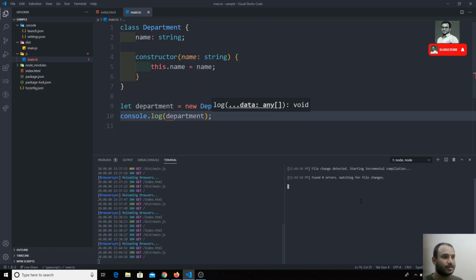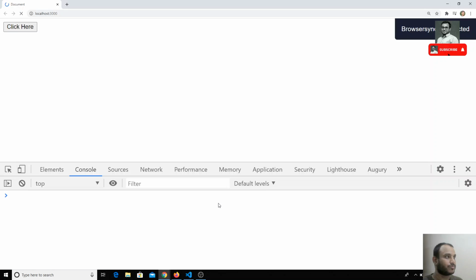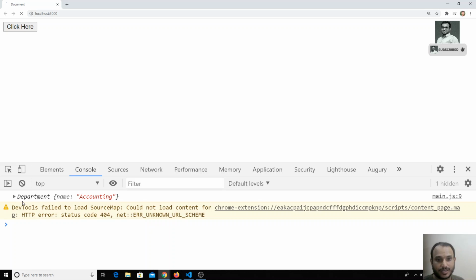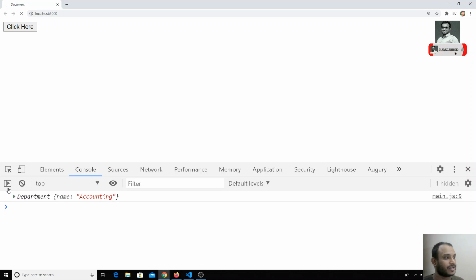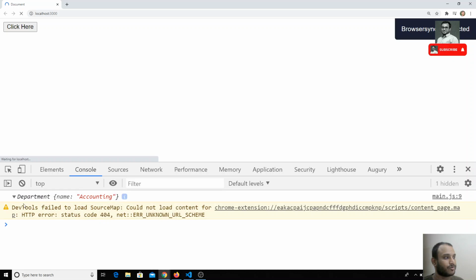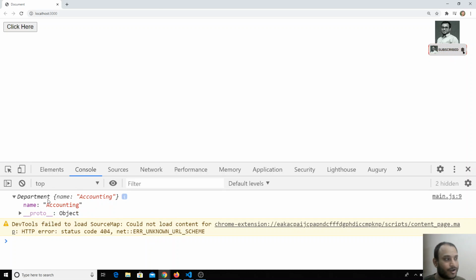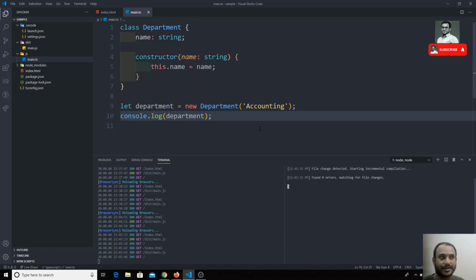Now let's compile. Here it is compiled without any problem. Now let's check the output. Here I got it as Department with name accounting, a new object has been created. If we refresh this again, I will get that department name is equal to accounting. So an object with name accounting has been created. This is the way we can create classes in TypeScript.